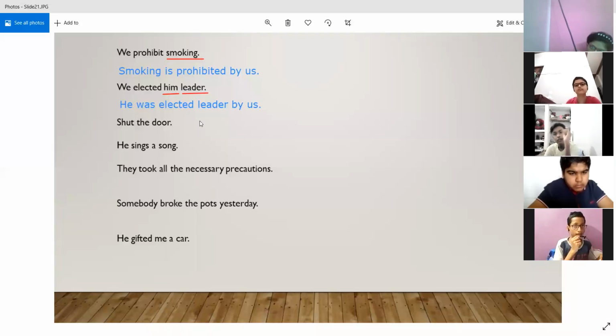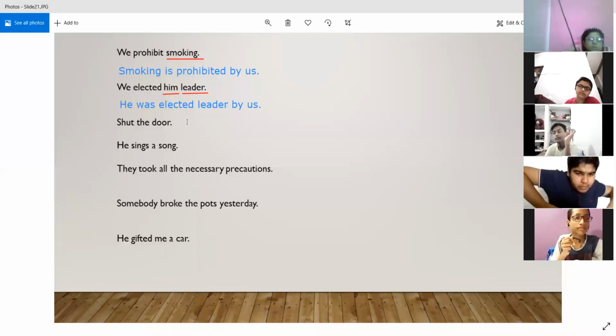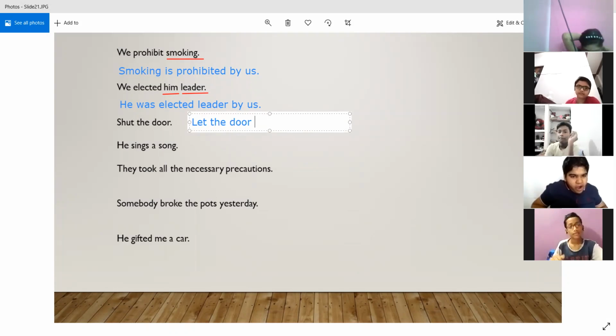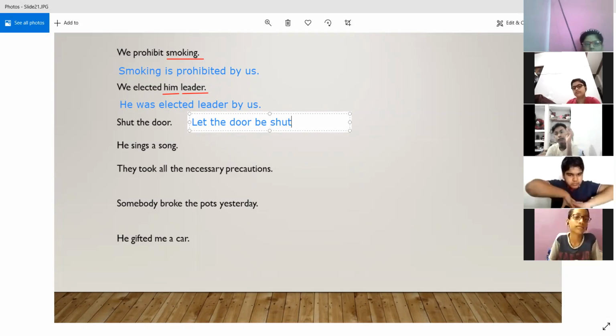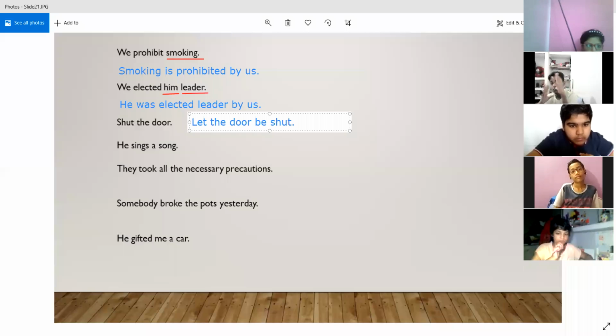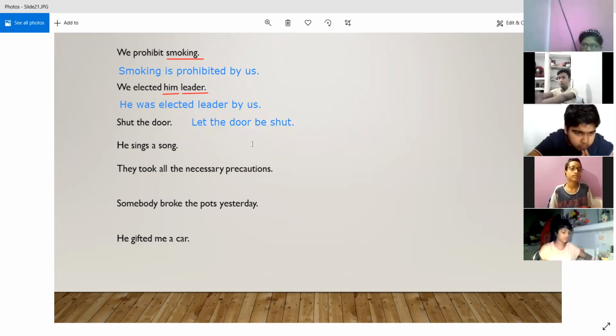Let the door be shut. Correct, absolutely correct. So now you all have got the concept. Obviously, in the end we can use let the door be shut by you, but because you as a subject is hidden, we keep it hidden in the object form also, in the passive voice. So let the door be shut. All right. He sings a song. This is a very easy sentence now.